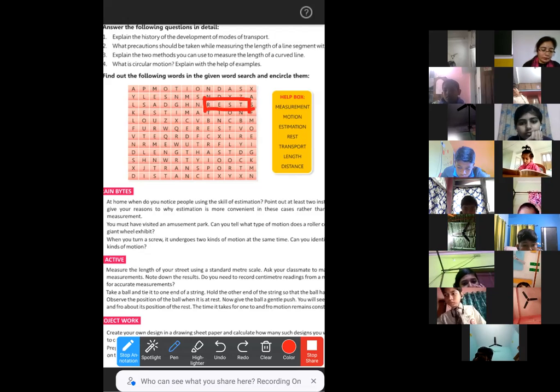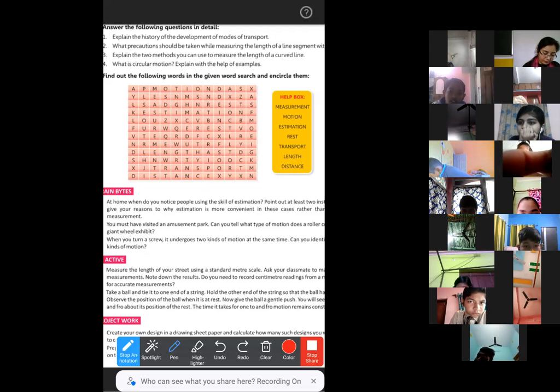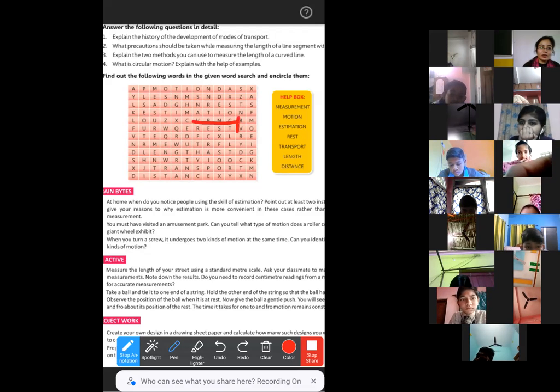I mean, there are two. Next, let's find "transport". Yes, ma'am, there are two "rest" words. At the end there is one rest, and one more rest is there. After Q it is called the sixth column, and there is also one rest. This one you are talking about? Yes, ma'am, there are two rest.